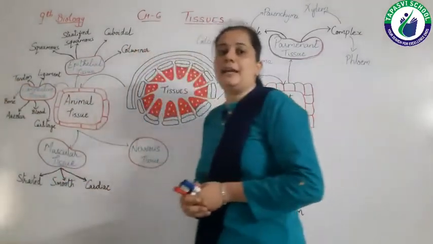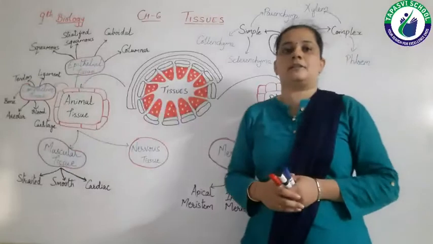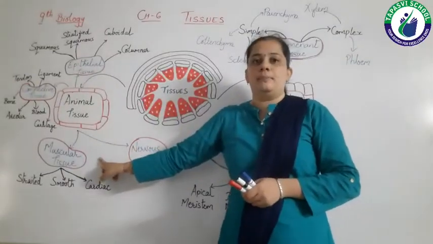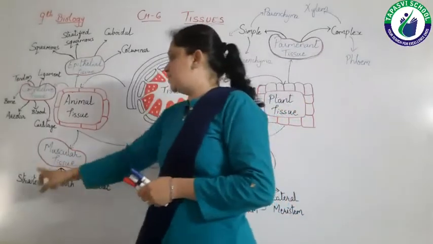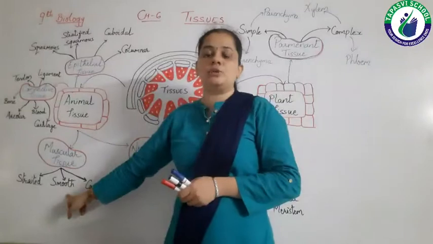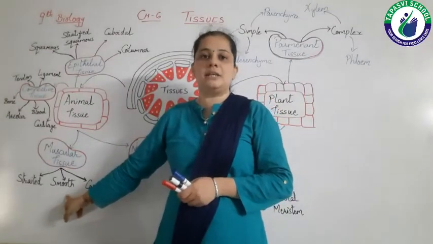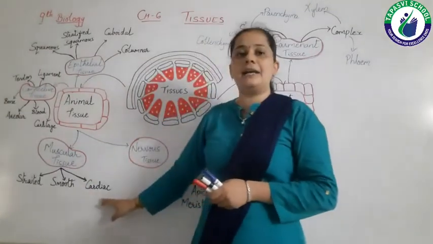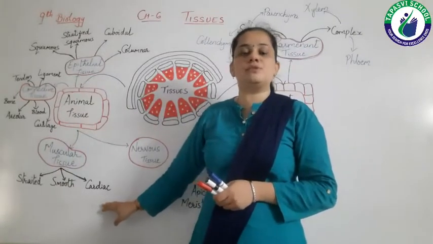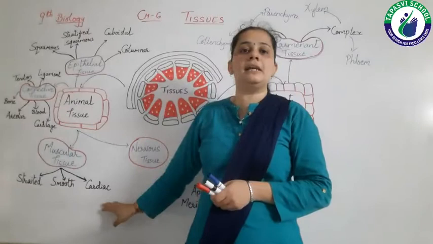Then let's move towards the next animal tissue, that is muscular tissue. Muscular tissue includes striated muscular tissue, smooth muscle tissue and cardiac tissue. Cardiac tissue is present only in the heart.